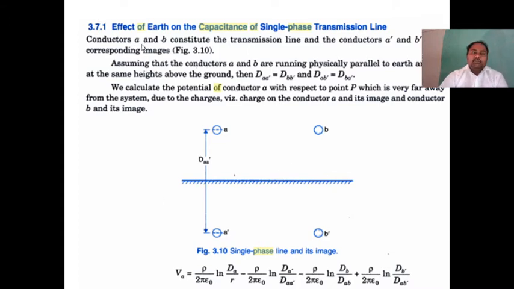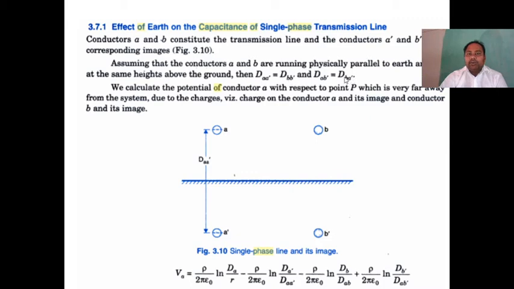Conductors A and B constitute the transmission line, and the conductors A dash and B dash are their corresponding images. Assuming that conductors A and B are running physically parallel to earth and are at the same height above the ground, then DAA dash is equal to DBB dash and DAB dash is equal to DBA dash.